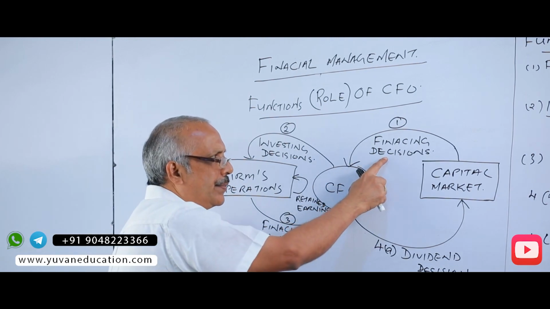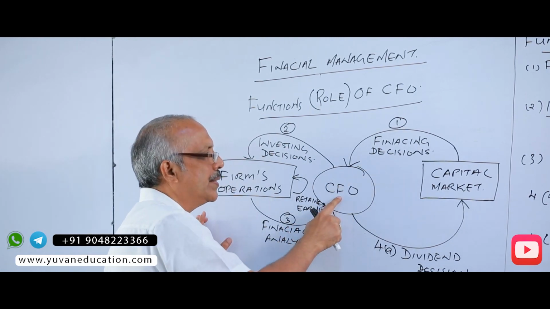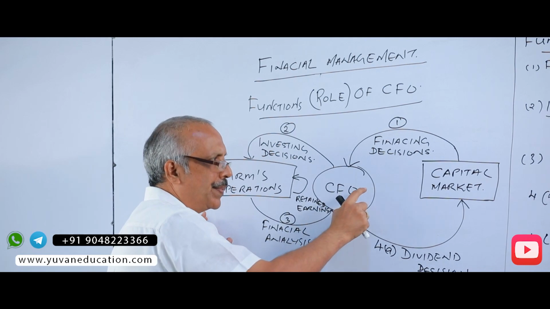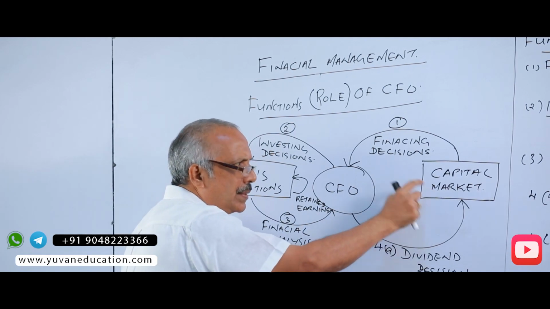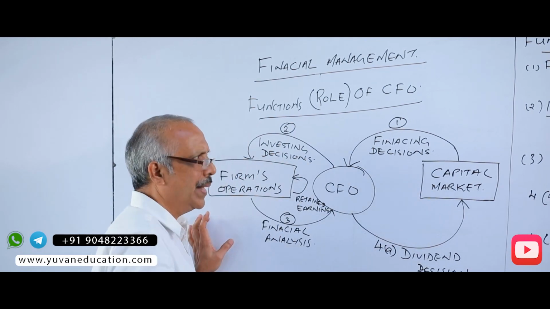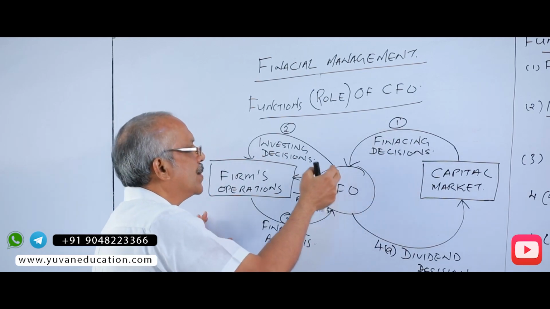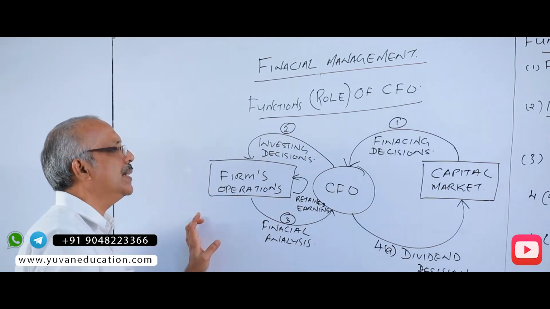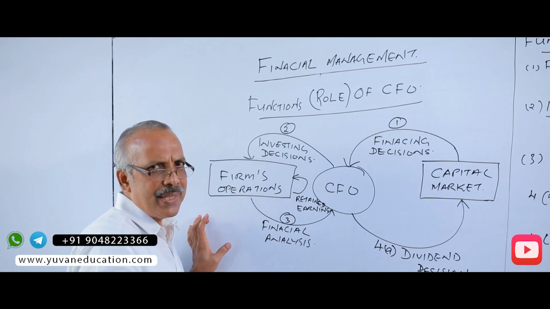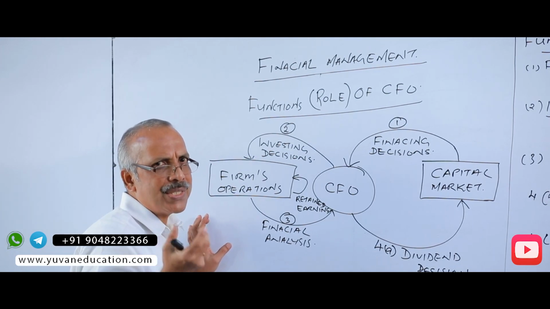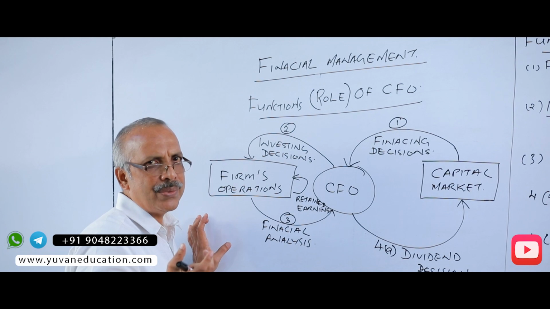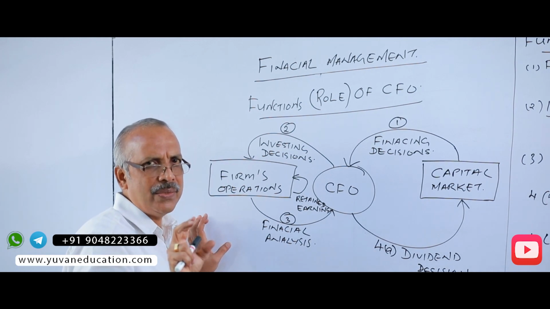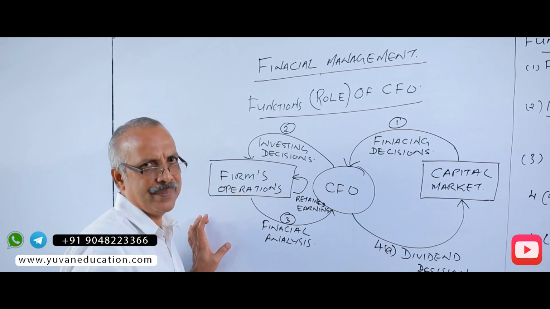That is what is the financing decision. This is one of the functions of the CFO. The CFO approaches the capital market and raises fund so that it is invested in assets. Why invest in the assets? For the operations of the firm to generate sales or revenue, thereby generating profit.